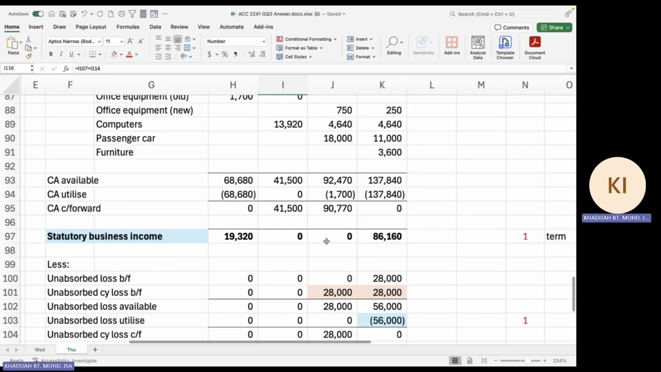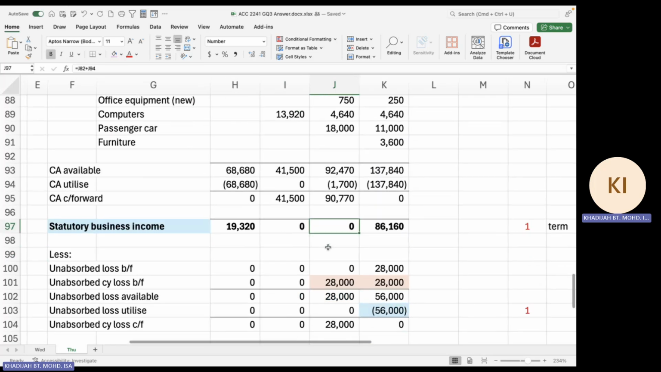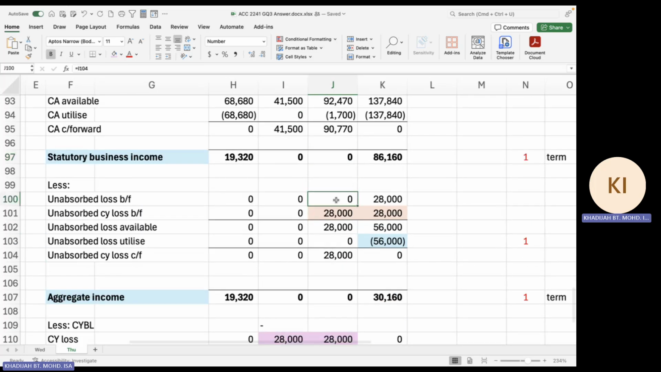When it comes to the third year, which is 2023, your statutory income is still 0. So even though you have losses, the loss here comes from the current year loss of the previous year. So available loss is 28,000, but because you do not have any income, this loss is not utilized. So whatever you have, you're going to carry forward to next year. Next year, it becomes this one. So this is actually your loss. Put it here. 28,000 is from here.